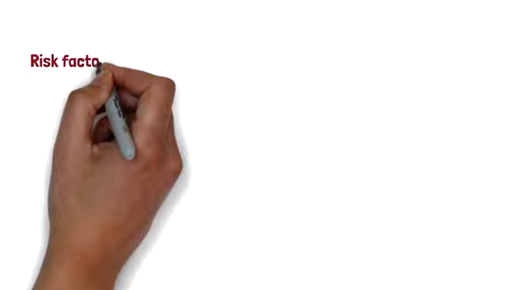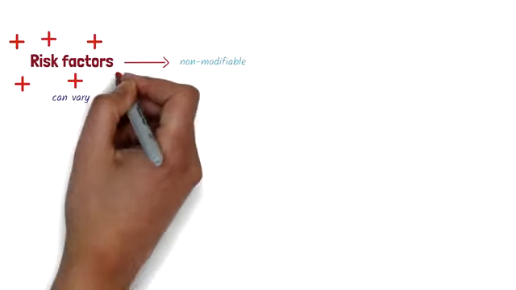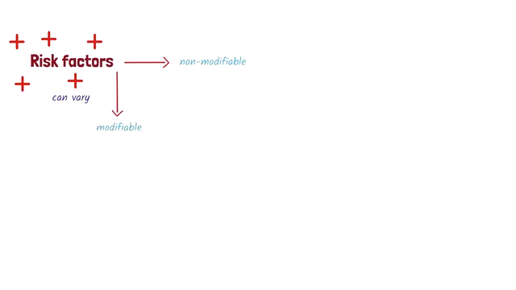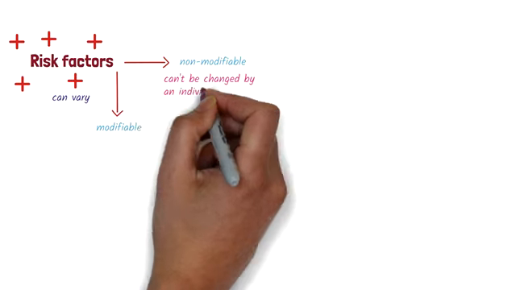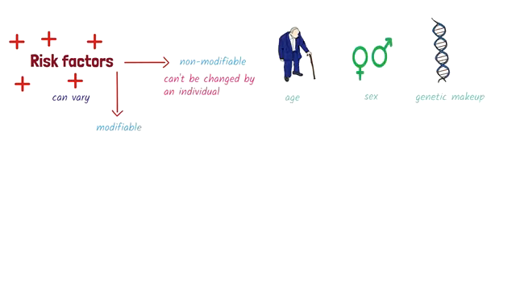Let's take a look at some of the risk factors for non-communicable diseases. There are many risk factors that contribute to the development of NCDs, and these can vary depending on the disease. But broadly speaking, there are two types of risk factors: non-modifiable and modifiable. Non-modifiable risk factors are those that can't be changed by an individual. These include age, sex, and genetic makeup.